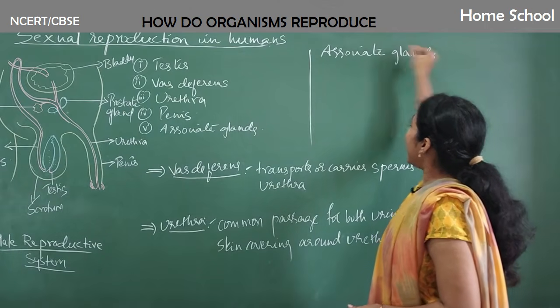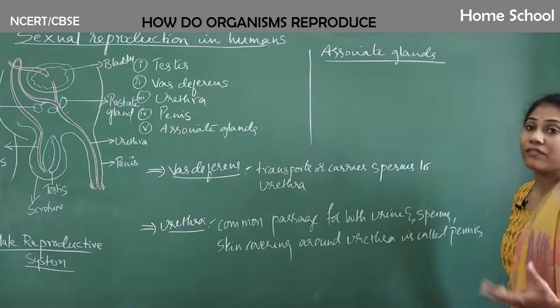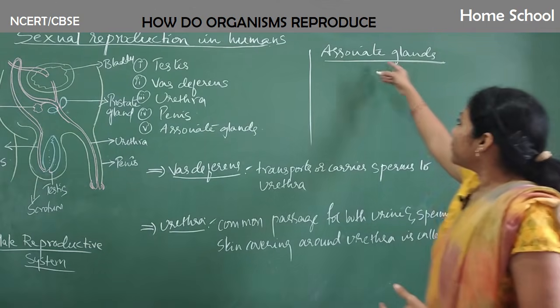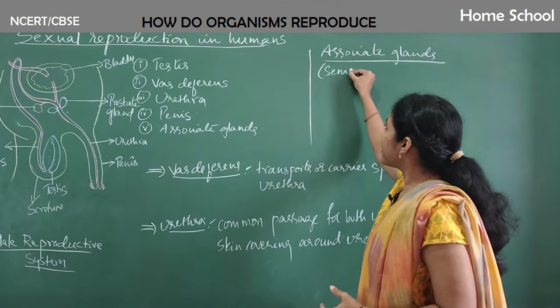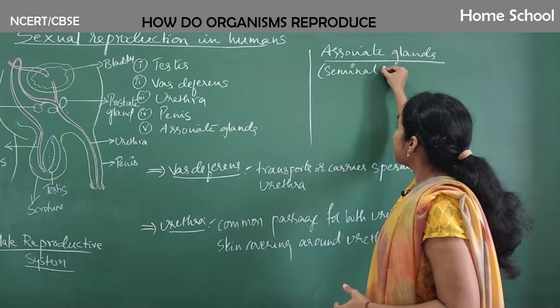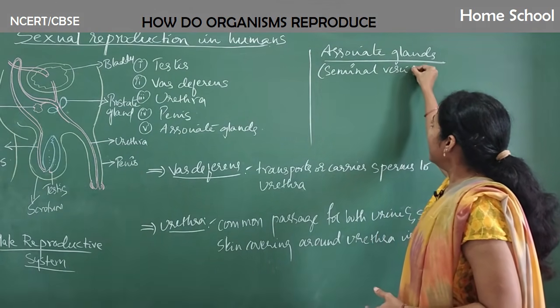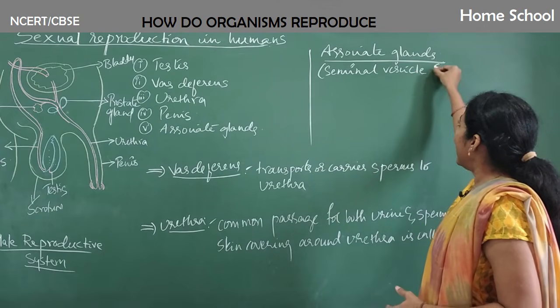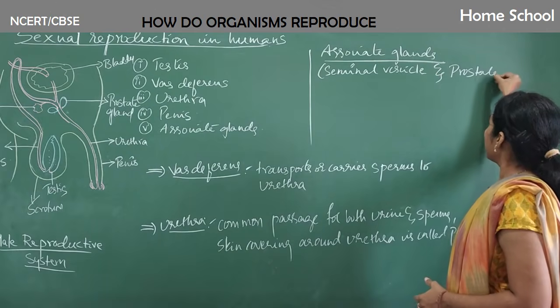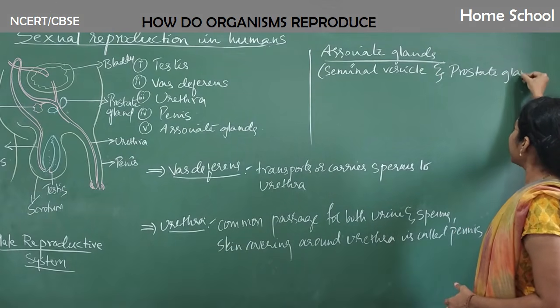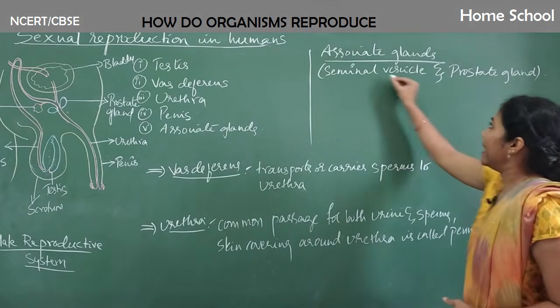The glands that actually help in the main work. Which are the associate glands here? The seminal vesicle and the prostate gland. These are called associate glands, guys.